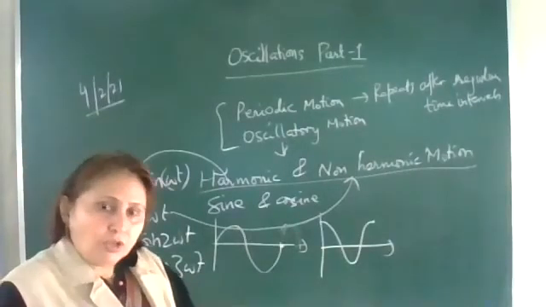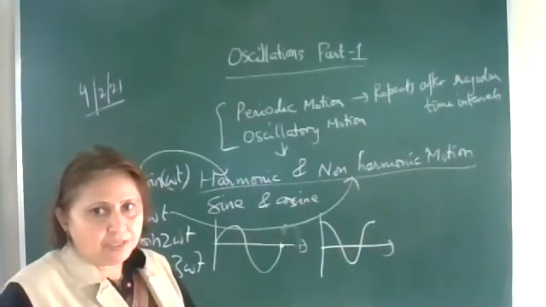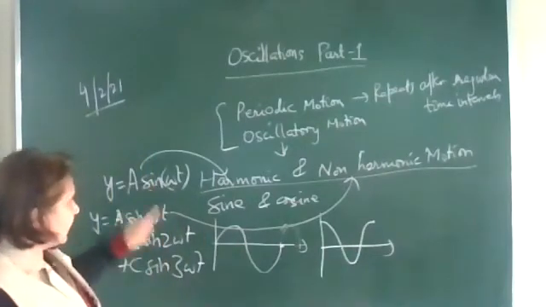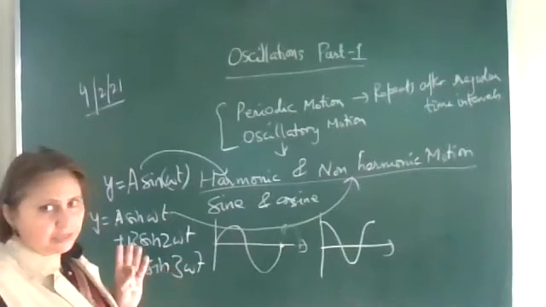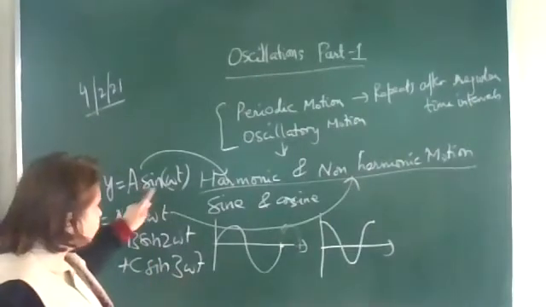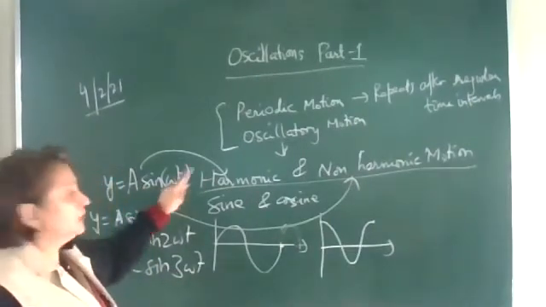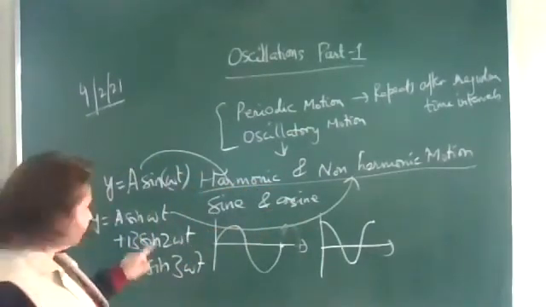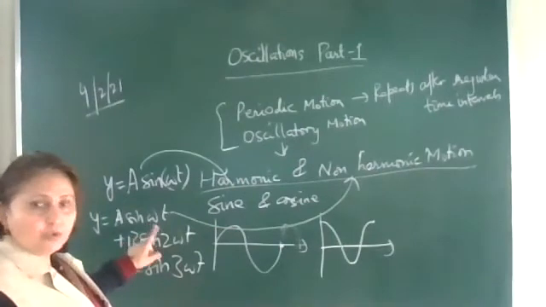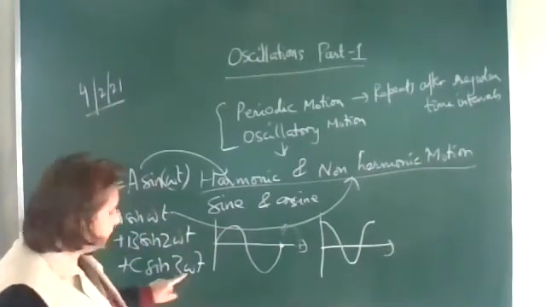So all oscillatory motions are periodic, and these sine and cosine terms we can use for periodic functions to represent periodic motion. If it is having a single term, it is harmonic. A mixture of terms means a mixture of frequencies: here omega, here 2 omega, here 3 omega.